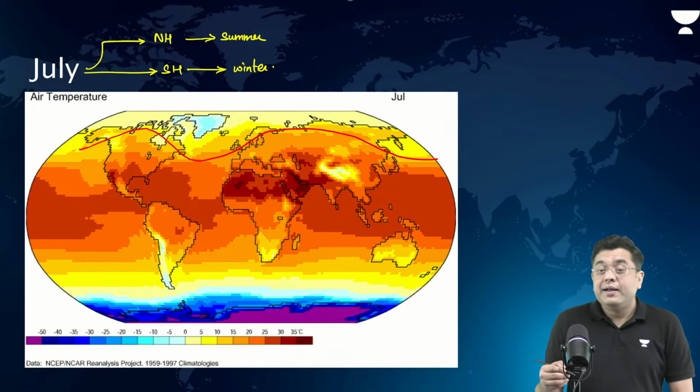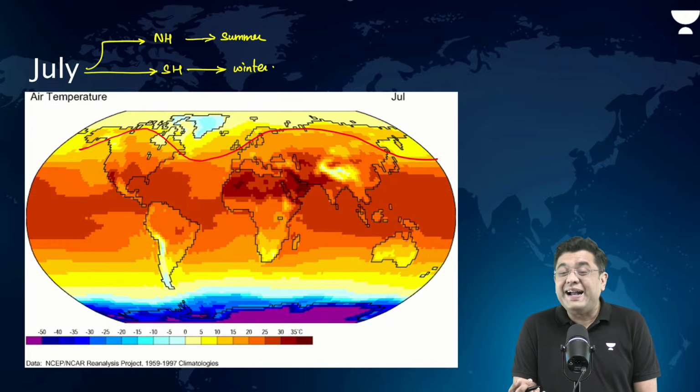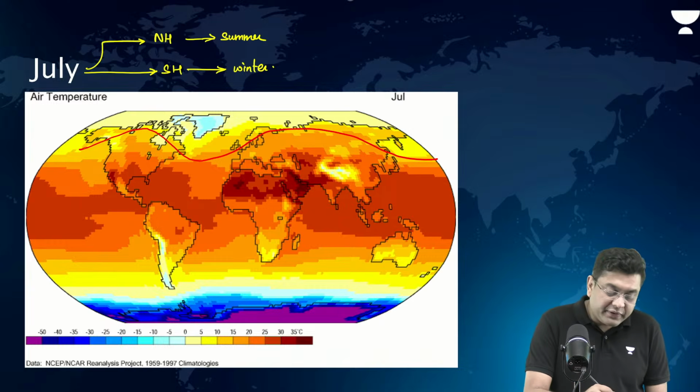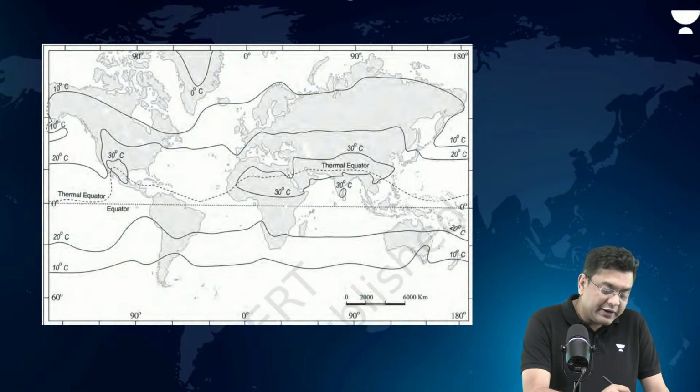Because in summer the temperature increases over land areas, with accumulation of heat. So the isotherms in this case will bend equatorwards while crossing from continent to ocean, and vice versa while crossing from oceans to continents. That is why you observe this trend.